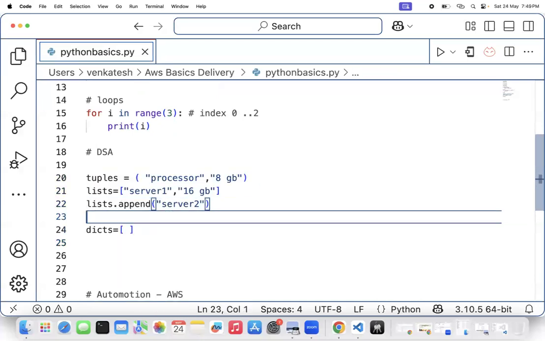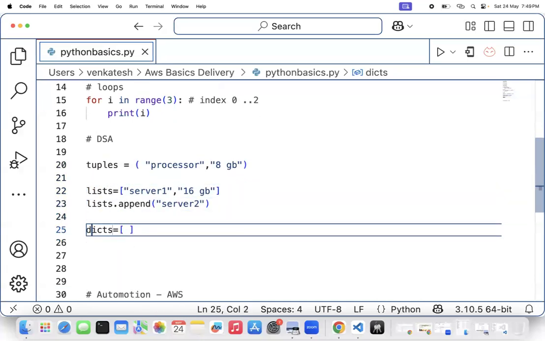When can we use dictionaries? For example, I want to add, in real time, more servers in different regions. Your company wants a server configured at Mumbai.